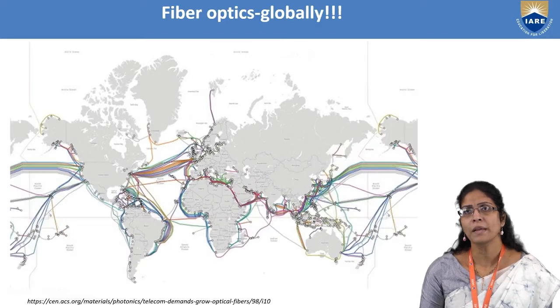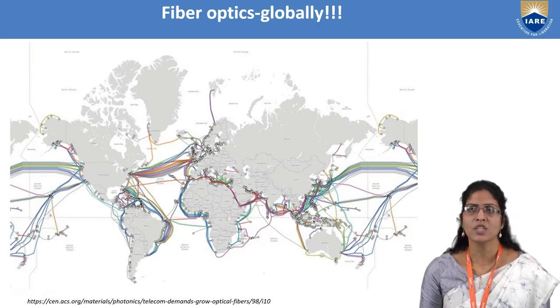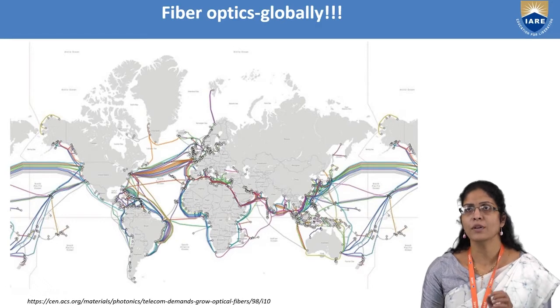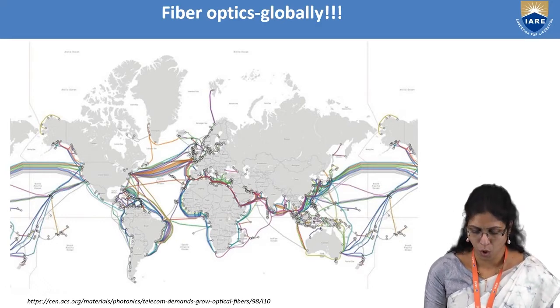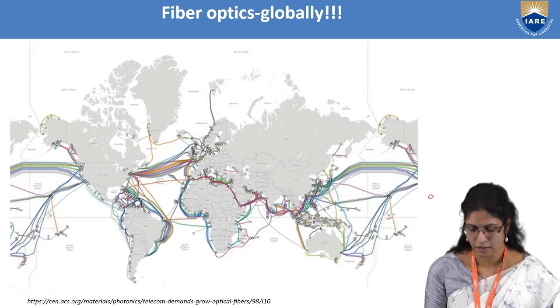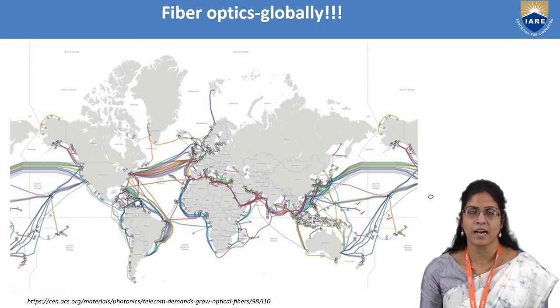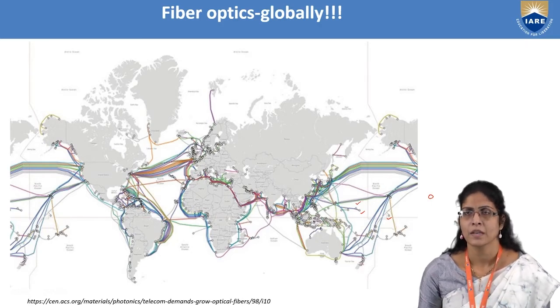If you see globally, the undersea or overseas cables, this is the map, which is very surprising. Each color represents a different optical fiber cable, and if you look keenly, you can see dots and circles here, here and here, which show the ports where the cables start and end.